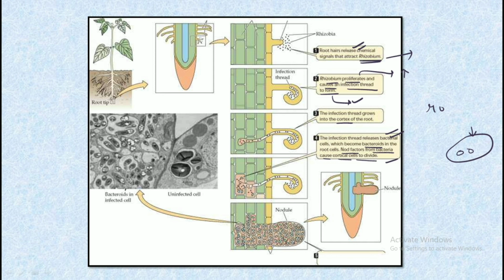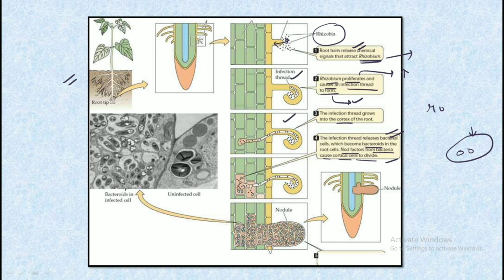As you can see in the figure also, just understand the figure and try to visualize it. It is very easy and very important also. Make sure you remember it and make sure you understand it. So you can see the root tip. This root tip has some signals released, and after the release of the signals there are these rhizobia, and after both of them get the signals attached, we have the formation of infection thread.